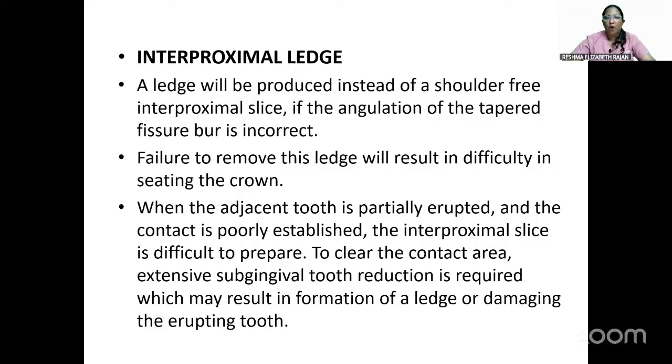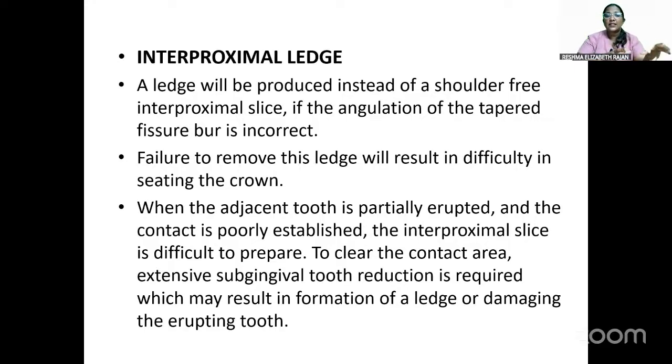Next complication is interproximal ledge. When is a ledge produced? It is produced when our angulation of the tapered fissure bur is incorrect. When we are doing the proximal preparation, if we are not angulating the bur according to the long axis of the tooth, there can be a ledge formation. And failure to remove this ledge will result in difficulty in seating the crown.